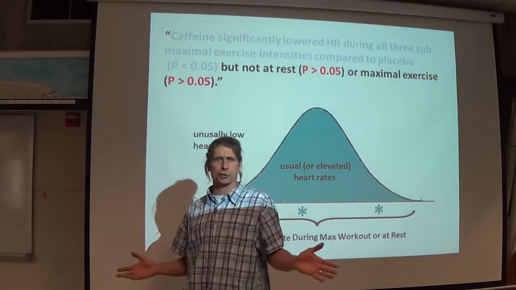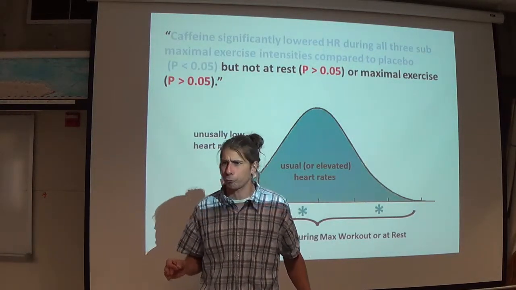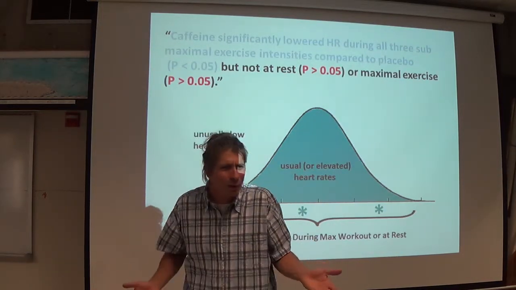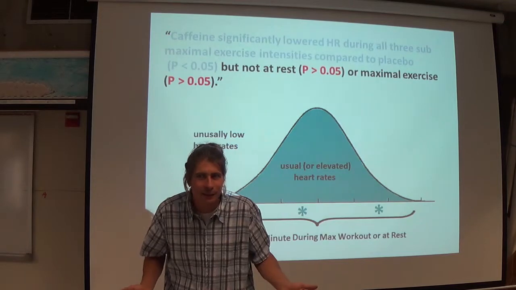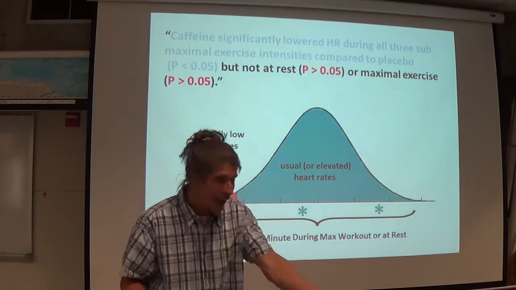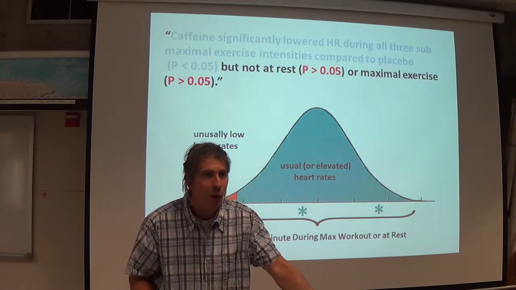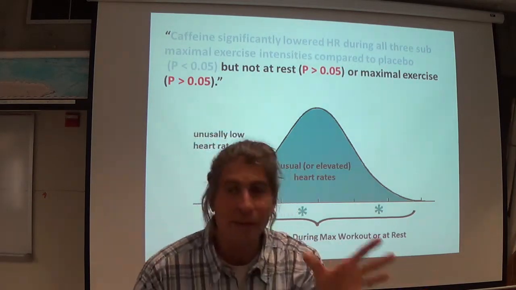Like, let's test the theory that if we drink caffeine before working out just above our VO2, we're going to lower our heart rate. Where does that come from? Any idea? This is stuff I think about. Who the hell thinks up that hypothesis? Maybe it happened to somebody once. Melanie, that's what I came up with.